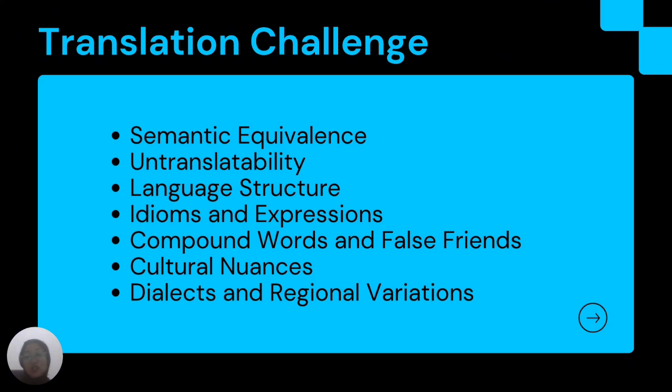And the next is compound words and false friends. Some compound words or terms may have meanings that are not obvious from their components. For example, bookworm. It can be misleading due to similar words in both languages with different meanings.